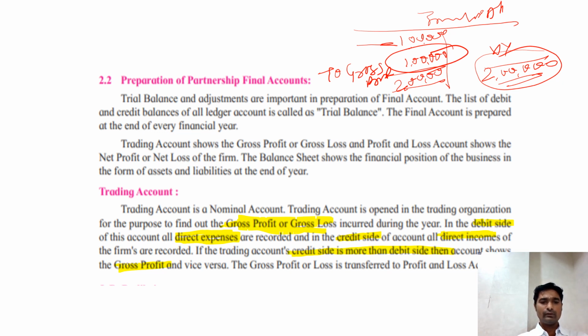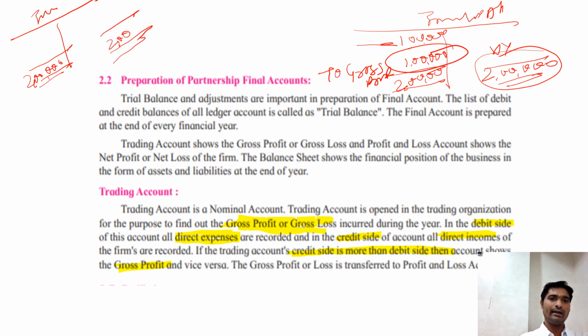And in the opposite case, when your debit side total is more than your credit side total, the difference is called a loss. See here, suppose this is again your trading account. If your debit side total is 2 lakhs, the same total we take on the credit side, and if on the credit side the amount is rupees 1 lakh 50,000, whatever difference we got, that 50,000, is called a gross loss. This is your gross loss. That is how the gross profit or gross loss can be calculated.